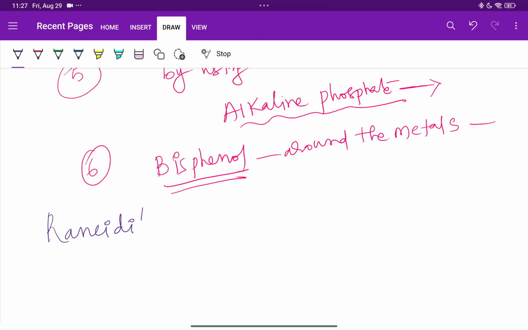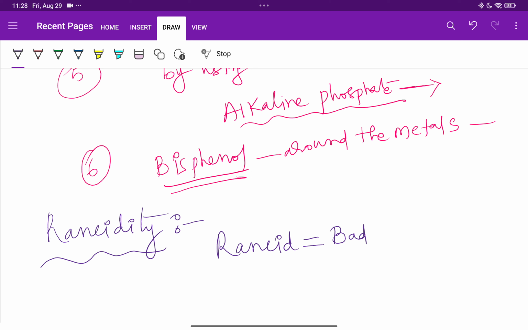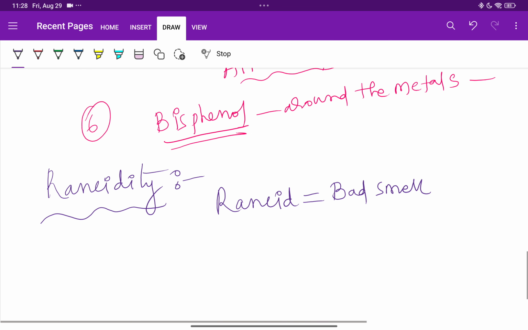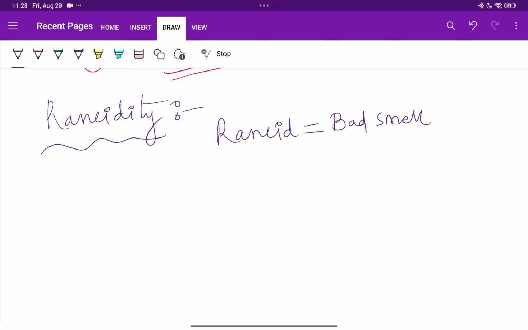So next, I told you one more word, that is rancidity. What is the meaning of rancidity? A very important word, children. In the Greek language or foreign language, rancid is nothing but bad smell or bad taste.